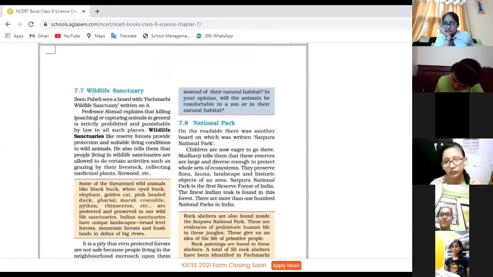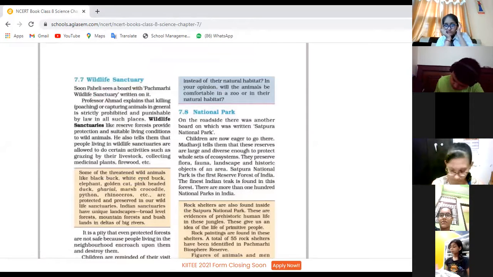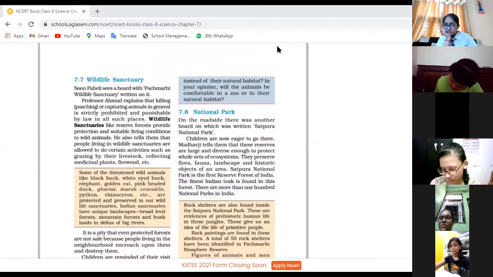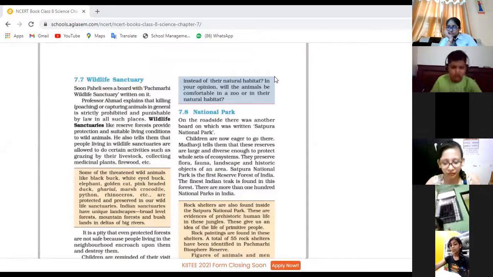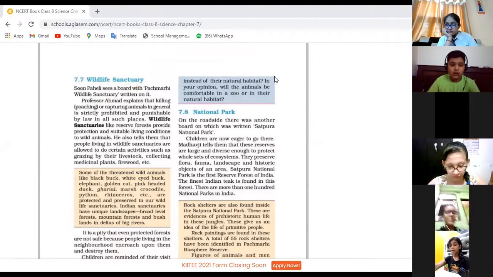Okay. Next comes the wildlife sanctuary. Let's discuss about the wildlife sanctuary, where that wildlife sanctuary is present, and how the government is protecting the wildlife sanctuaries. Saksham Vasanwal, continue.